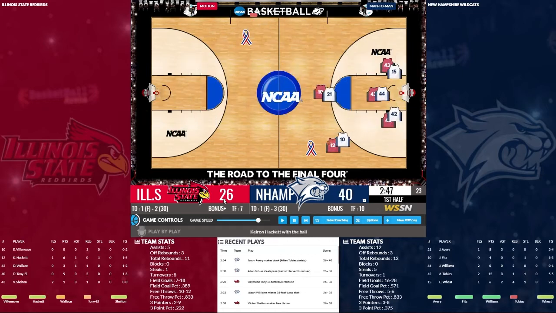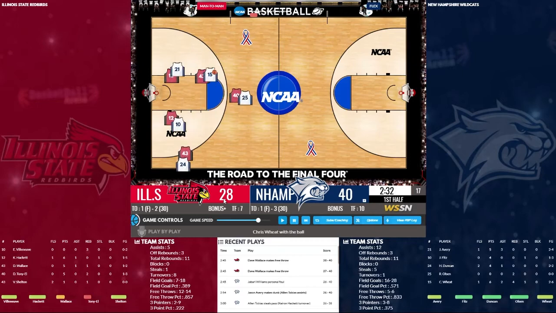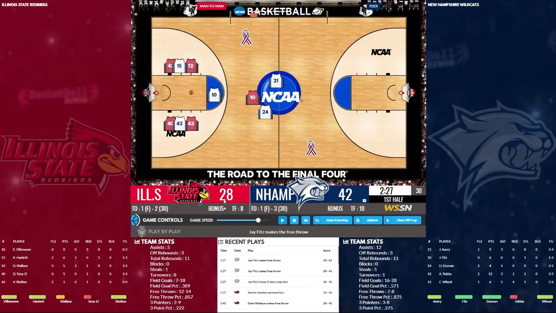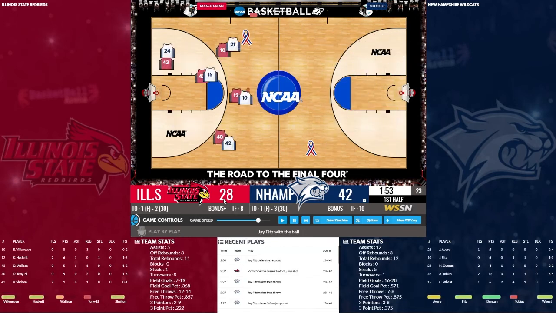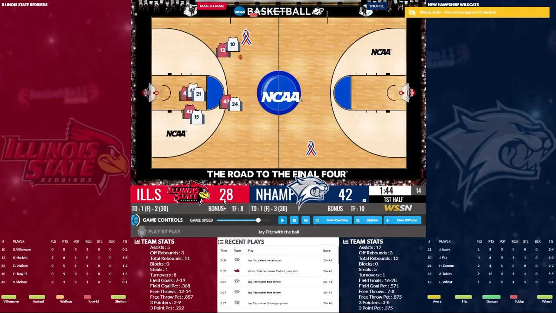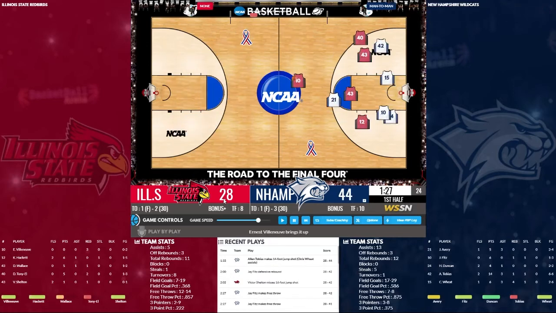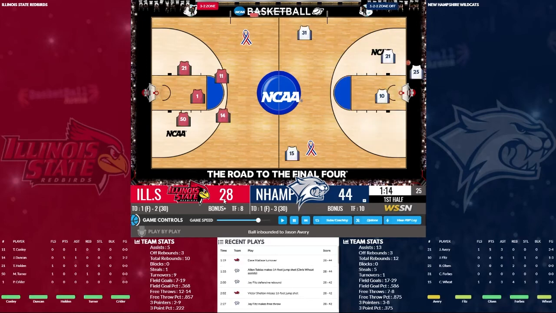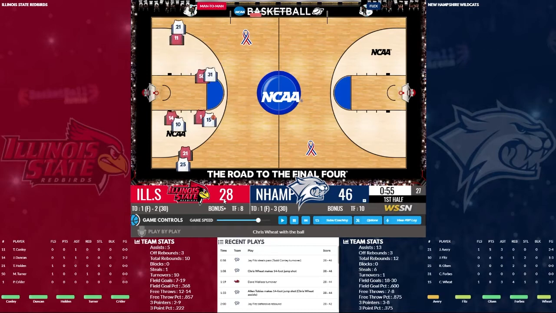And we're up 40-26 as Tobias has got 12 points. 2 more free throws by Fitz. He's got 6 now. 42-28 is the score. Jumped out to a pretty big lead here. 44-28 as Tobias hits another shot. 46-28. We're starting to run away with this one here towards the end of the first half.